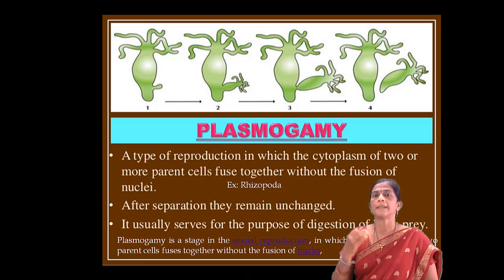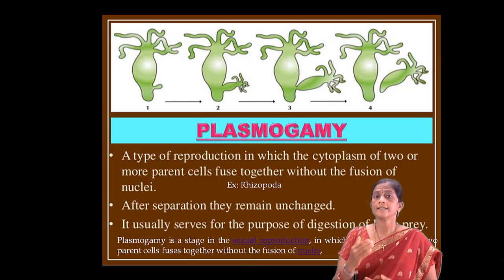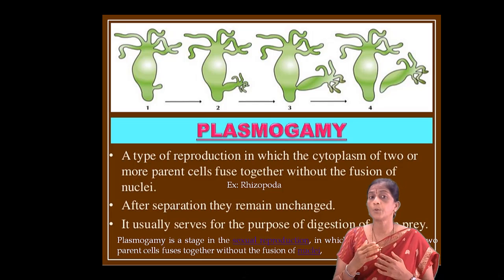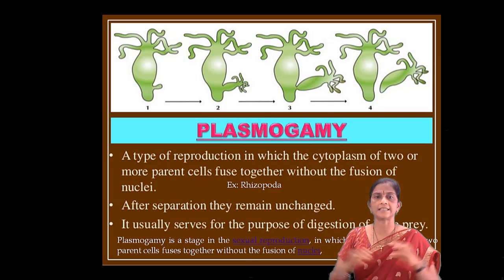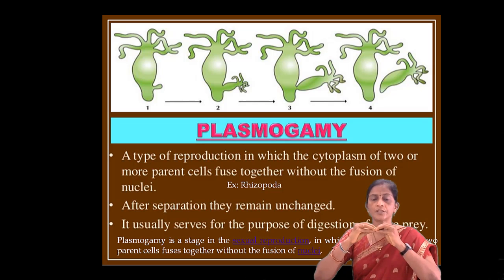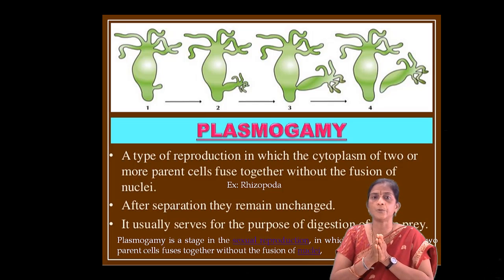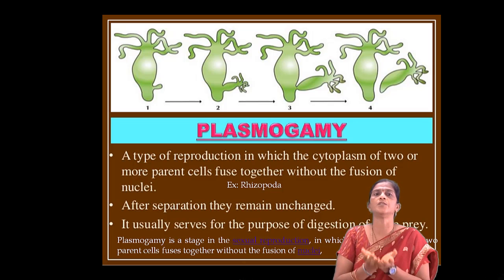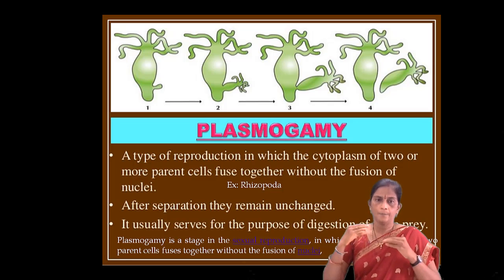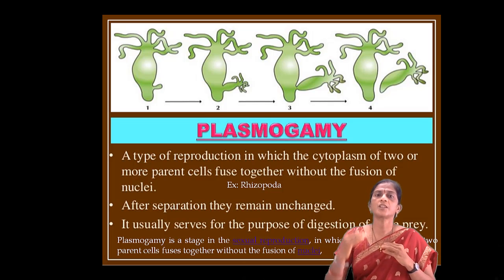Okay, next coming to plasmogamy. Plasmogamy is the stage of sexual reproduction in which the protoplasm of two parent cells fuses together without the fusion of the nucleus. Here the protoplasm will be fused. There is no fusion of the nucleus. So plasmogamy is the stage of sexual reproduction.